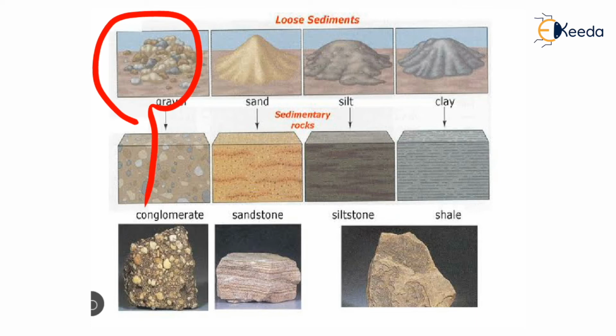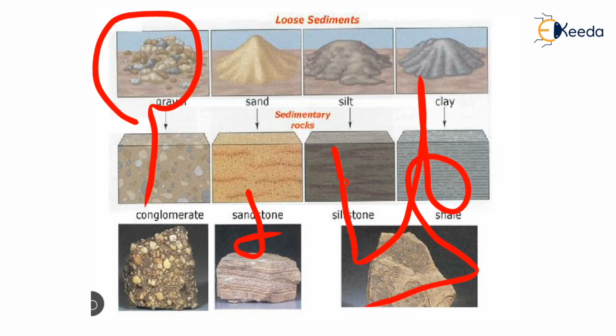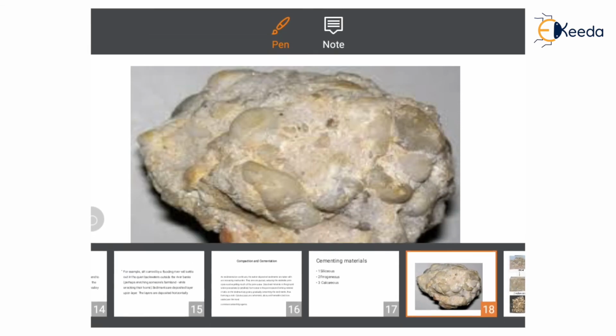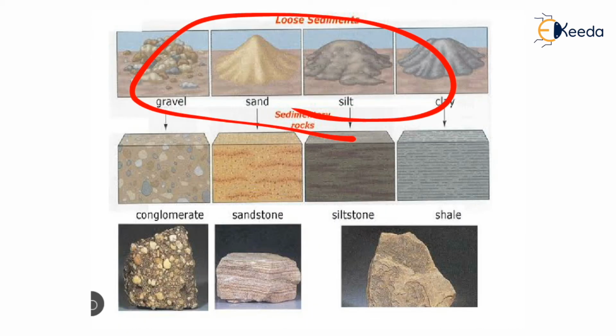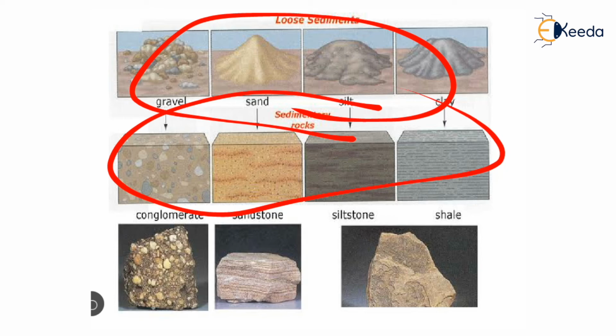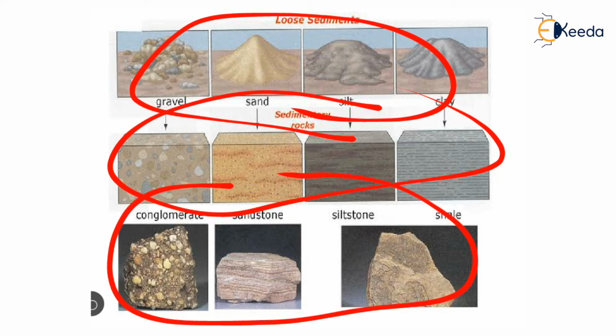Among the types of sediments, a large pebble size of sediment forms conglomerate. Sand particles get compacted together. See, loose sediments and then sedimentary rock get compacted and form sandstone. Silt gets compacted and forms siltstone. Clay kind of material gets compacted and forms shale kind of sedimentary rock.